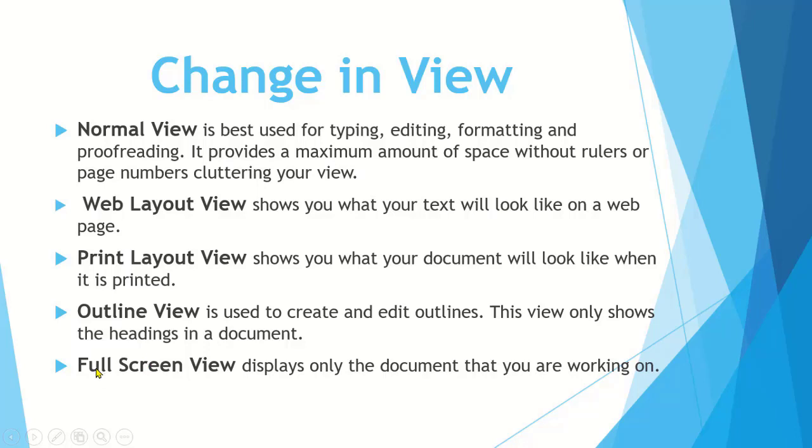Last, or fifth, button is for full screen view, and this full screen view displays only the document that you are working on. And students, whenever you turn on this full screen view button, you can see that all the other buttons of the Microsoft Word screen disappear and only one button appears, that is used to close this full screen view.